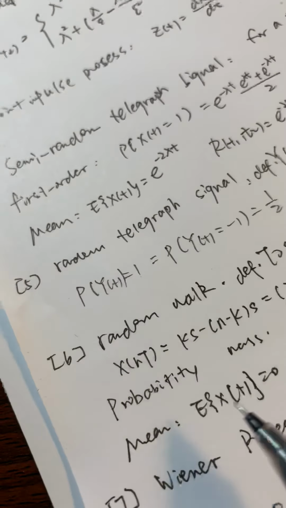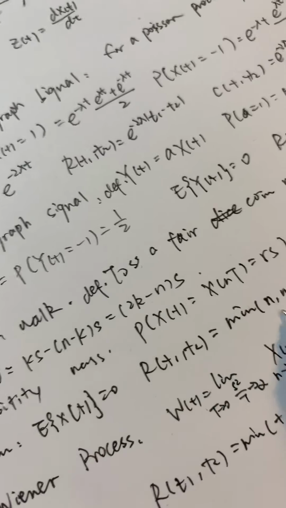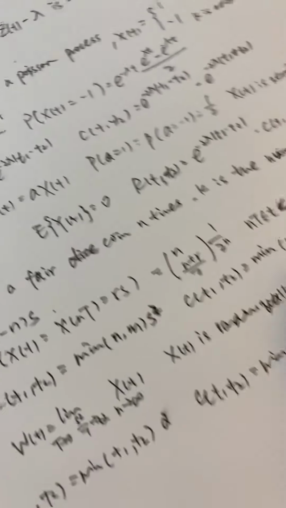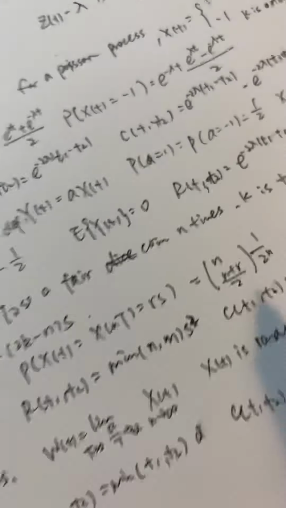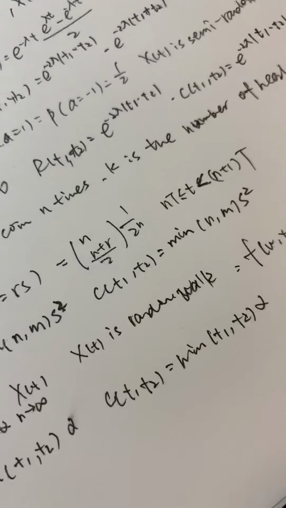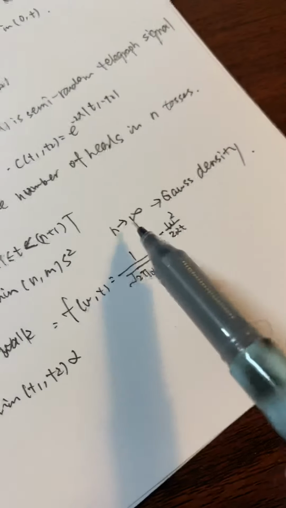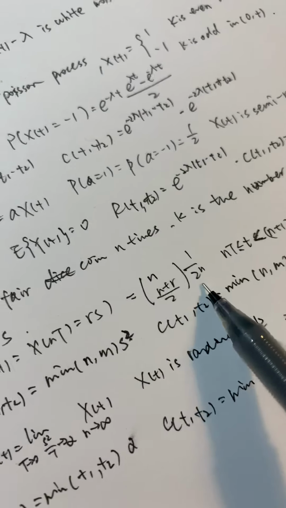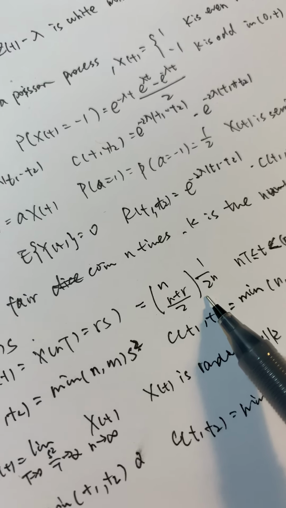The mean of it is 0, and the autocorrelation is the minimum of m and n multiplied by s squared. The autocovariance is the same. We can see that for this expression, when n goes to infinity, it will be the Gaussian density.